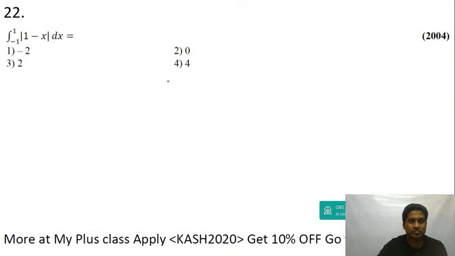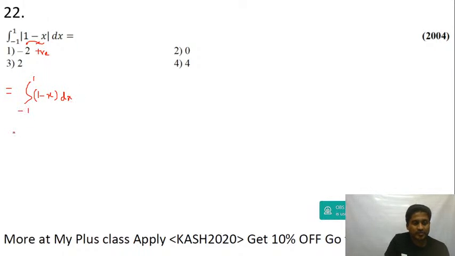Question number 22. Minus 1 to plus 1 modulus of 1 minus x dx. Okay, between minus 1 and plus 1, this will obviously be positive. You put any value between minus 1 and plus 1, 1 minus x will be positive only. So this will be equal to minus 1 to plus 1, you will get 1 minus x dx.